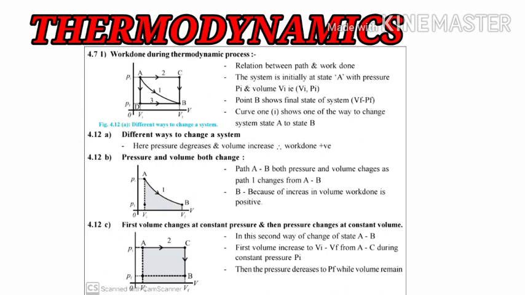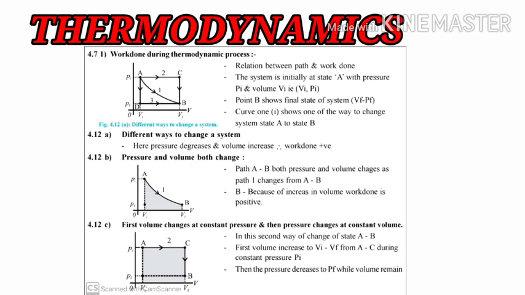Because of the increase in volume, work done is positive. As we have already learned, the increase in volume gives rise to positive work. Thus while the system is following path 1, positive work will happen.